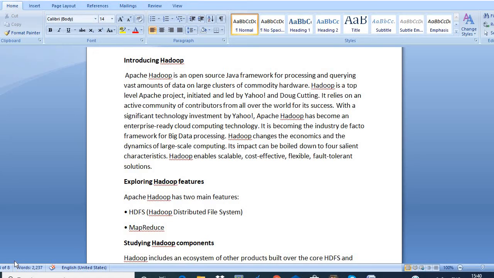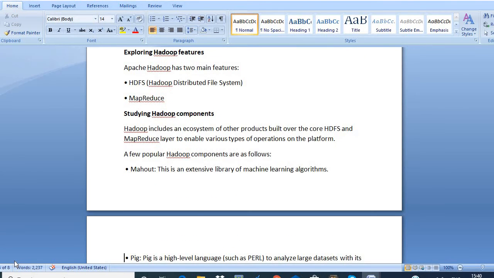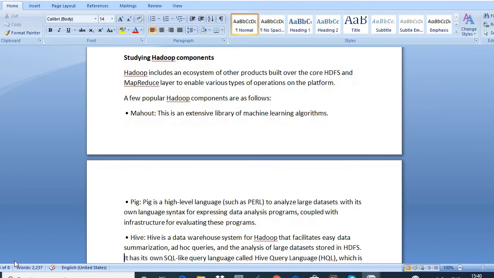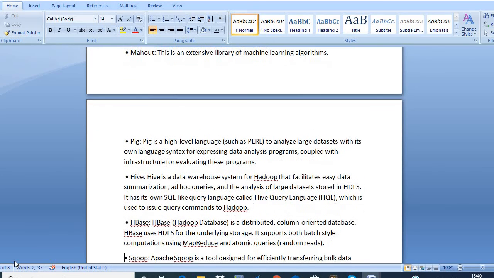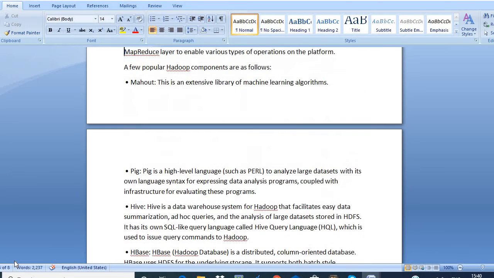Apache Hadoop has two main components, HDFS and MapReduce. HDFS means Hadoop Distributed File System. Other than the core HDFS layer and MapReduce layer, we have various other components for Hadoop used for performing various operations. These are the main components: Mahout, Pig, Hive, HBase, Sqoop, Zookeeper, Ambari.